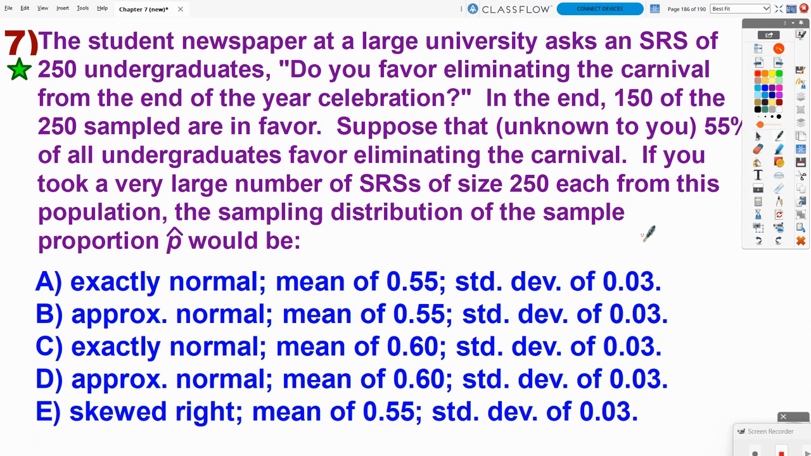Suppose that, unknown to you, 55% of all undergraduates favor eliminating the carnival. If you took a very large sample of simple random samples of size 250 each from this population, the sampling distribution of the sample proportion p-hat would be...